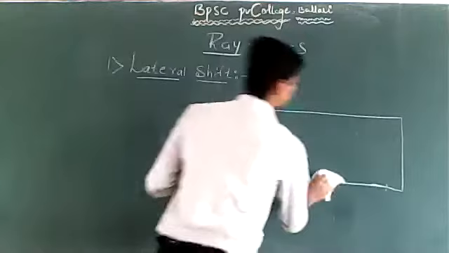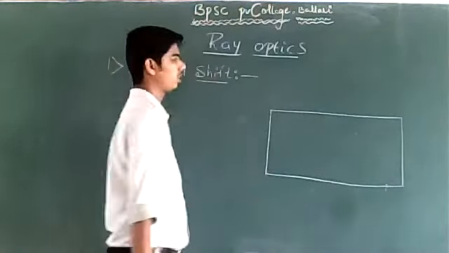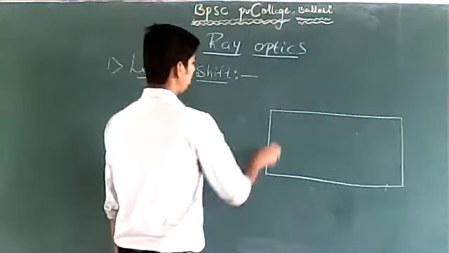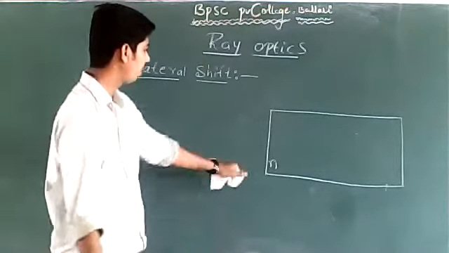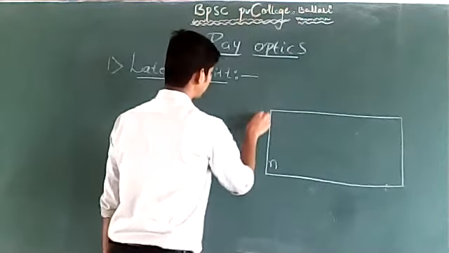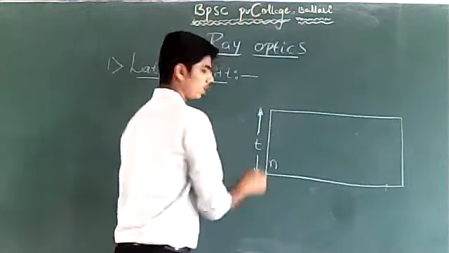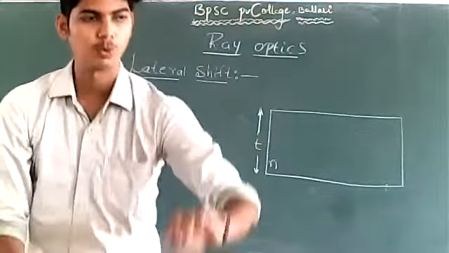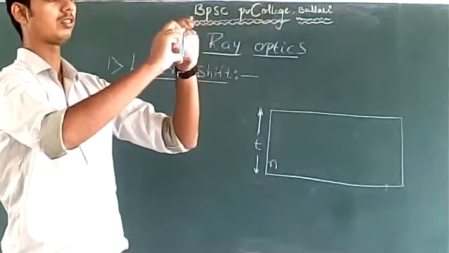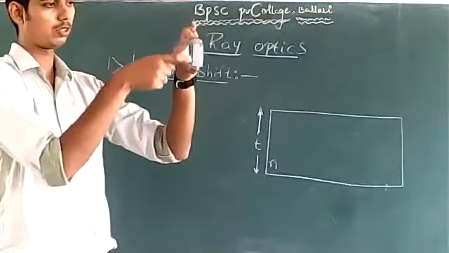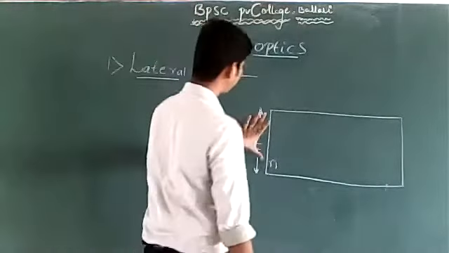So let us suppose this is a parallel sided glass slab. Let us suppose its refractive index is n, and the thickness of this glass slab is t. This is the thickness, right? So let us suppose the thickness of this glass slab is t.